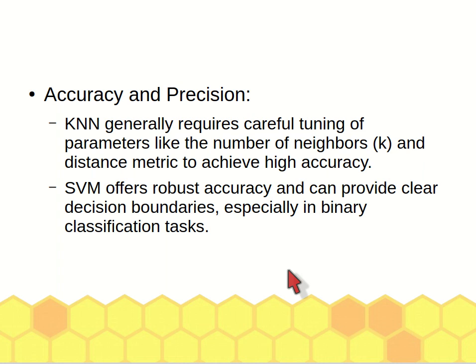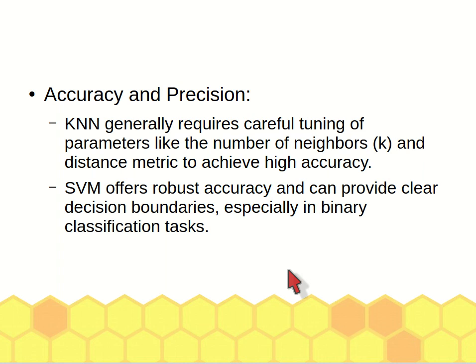SVM can also offer good accuracy, especially in binary classification tasks. So both can handle and produce good accuracy depending on the availability of training data.